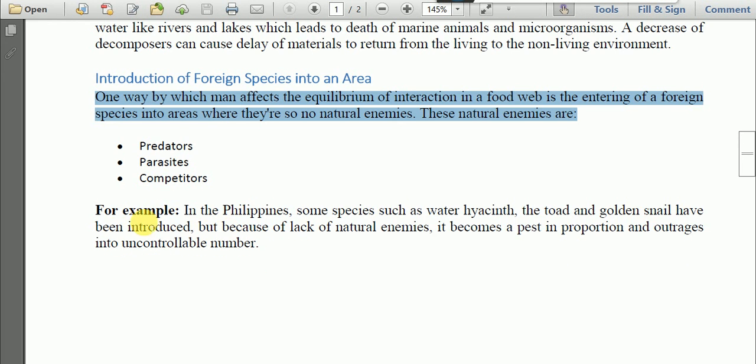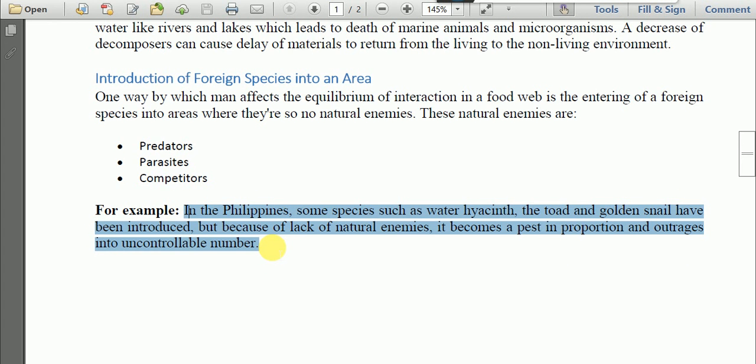Let us see how. For example, in the Philippines, some species such as water hyacinth, the toad, and the golden snail have been introduced, but because of the lack of natural enemies, that is predators, they become pests and increase into uncontrollable numbers. Remember, when you introduce a species into a habitat, if there is no predator, then the number of the species will increase, thereby destroying the habitat. So this is an example.